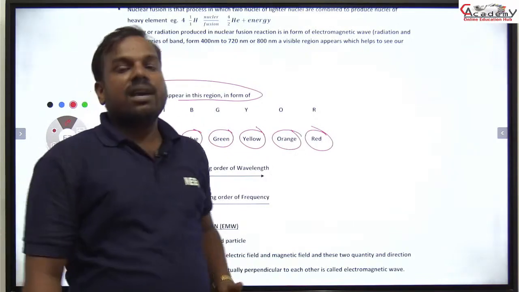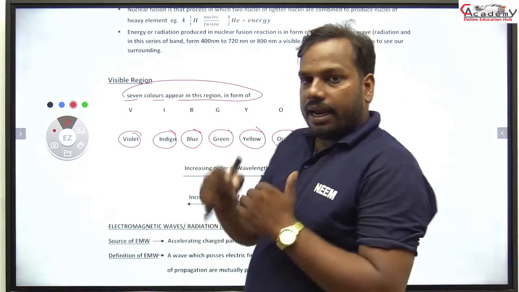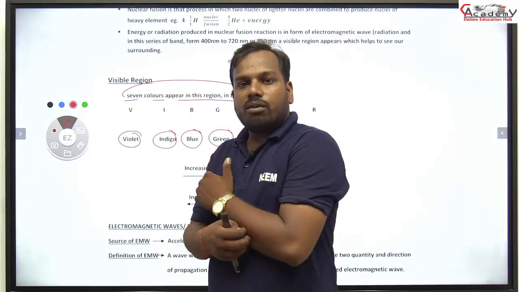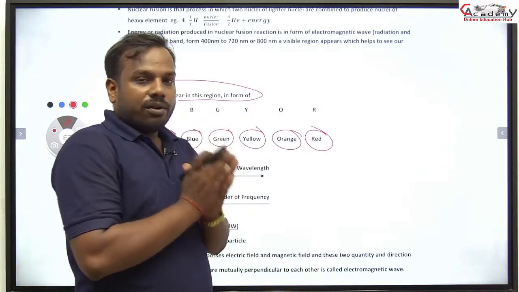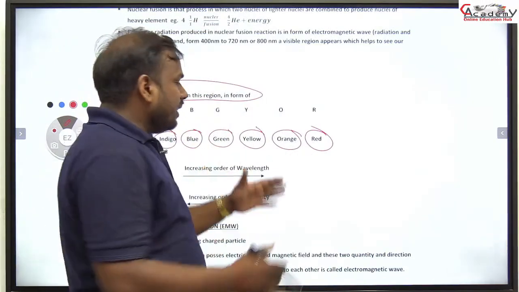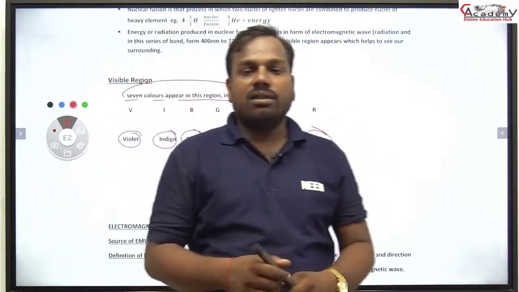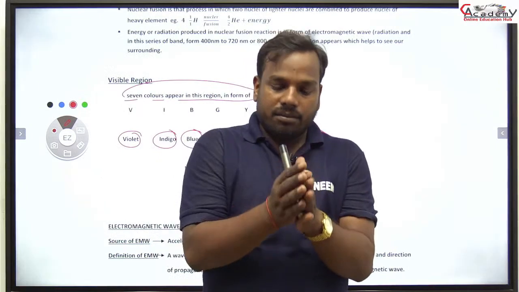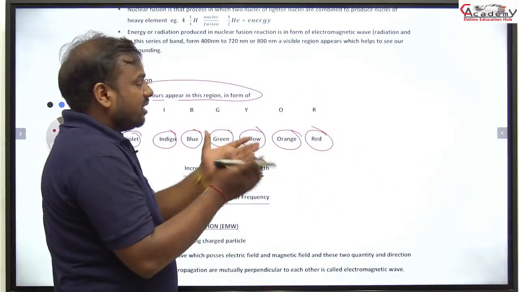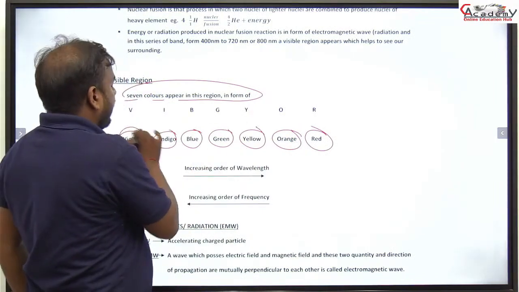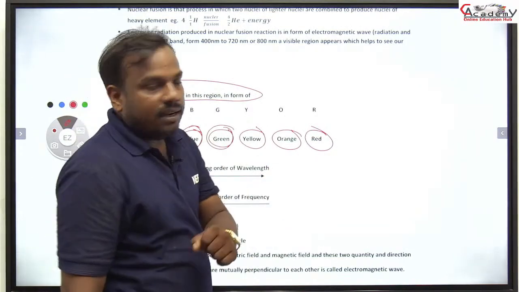Because light has 7 colors due to electromagnetic wave, the frequency of light will be the same, so it does not appear separately, but when light strikes on a surface, then it disperses into 7 colors. And what are the colors here? Violet, indigo, blue, green, yellow, orange and red.